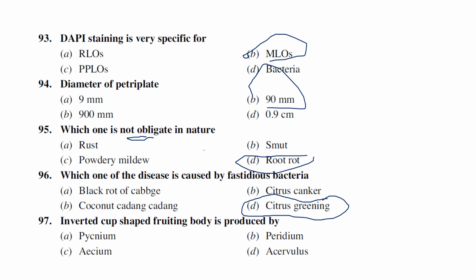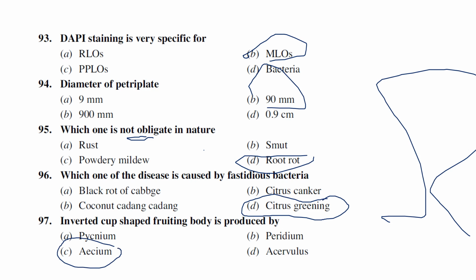Inverted cup shaped fruiting body is produced by which of the following? Pycnidium, Peridium, okay. They're asking inverted cup shaped, right? If you see wheat stem rust fungi, on the upper side pycnidium is produced, and on the lower side aecium is produced generally. So inverted cup shaped, the answer is aecium.